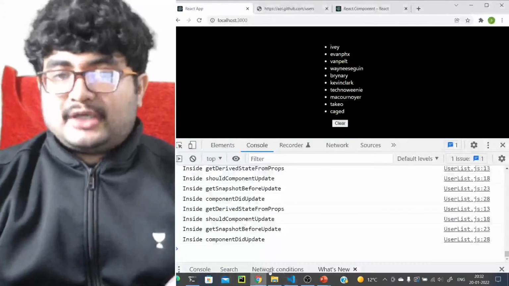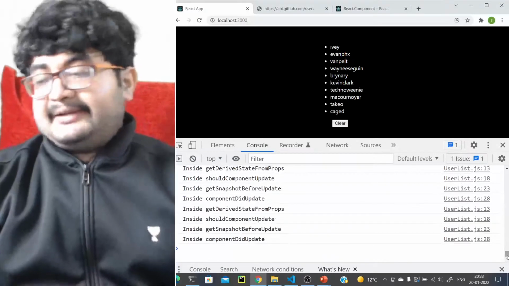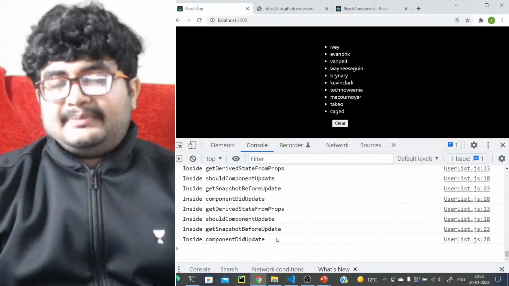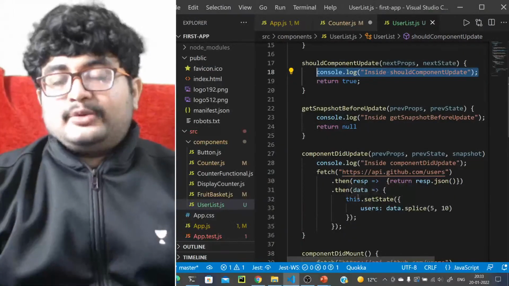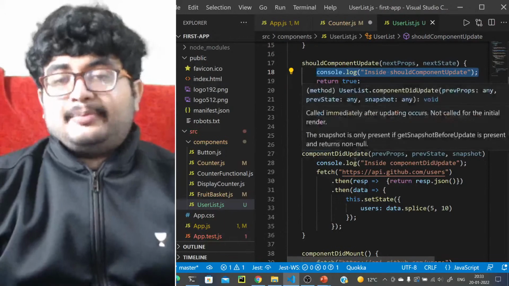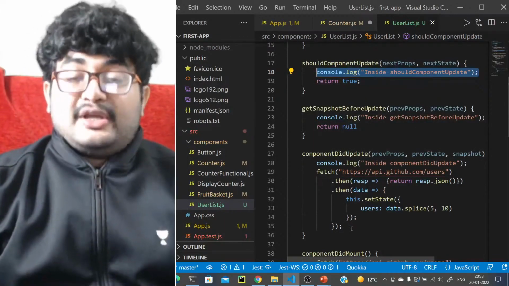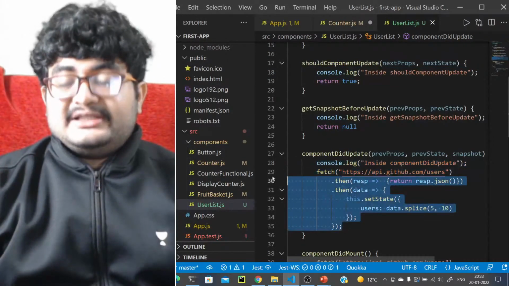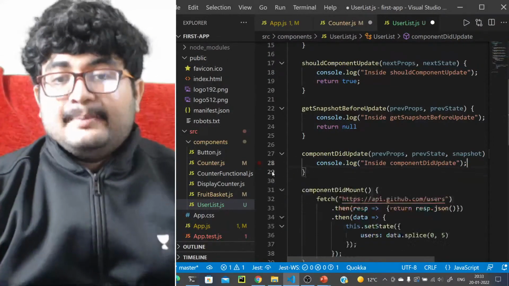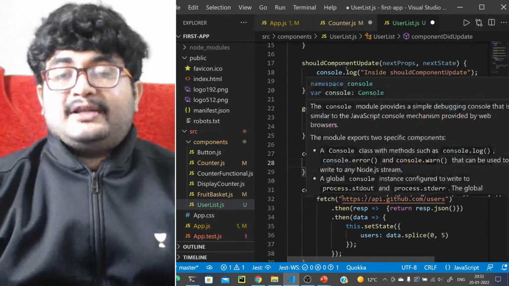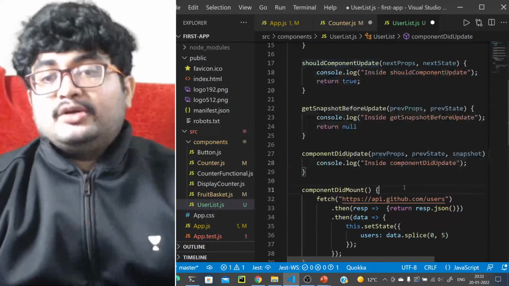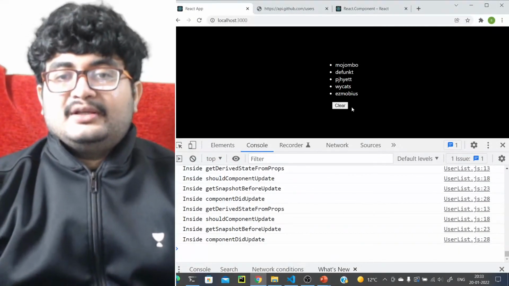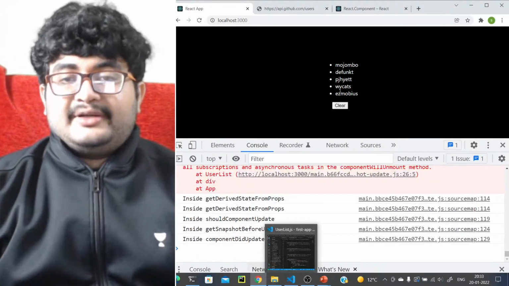This is the problem I was talking about: what happens if you make unwanted updates? You will see it is just making an infinite number of update calls, because inside componentDidUpdate you are doing a this.setState. So if you are somehow forced to do an API call and a this.setState inside componentDidUpdate, make sure to add the corresponding logic in shouldComponentUpdate to prevent irrelevant updates, right? Okay, that's about componentDidUpdate.